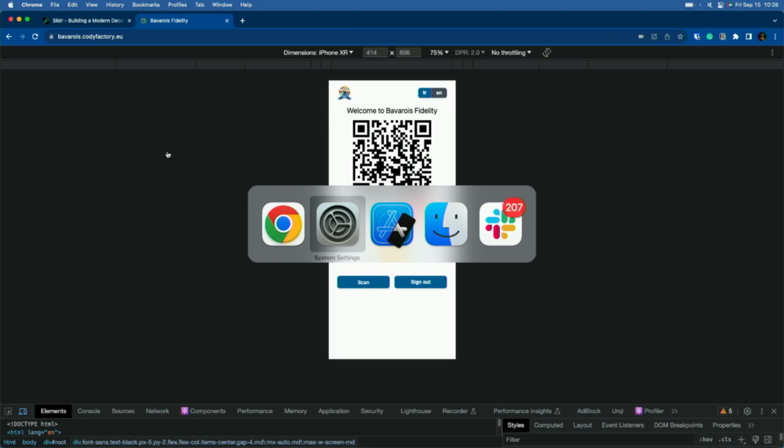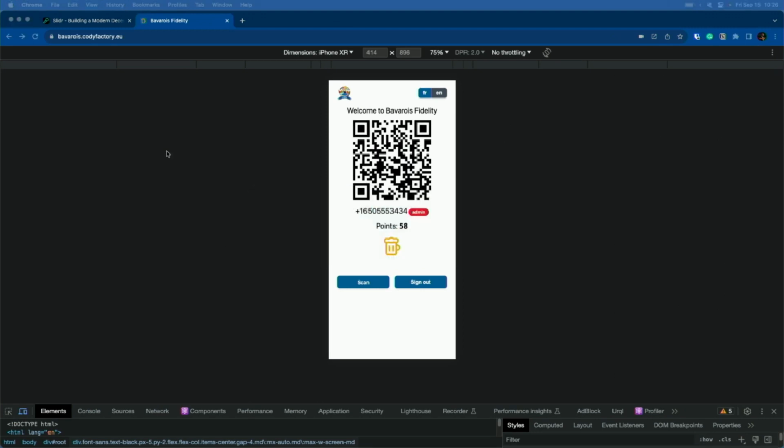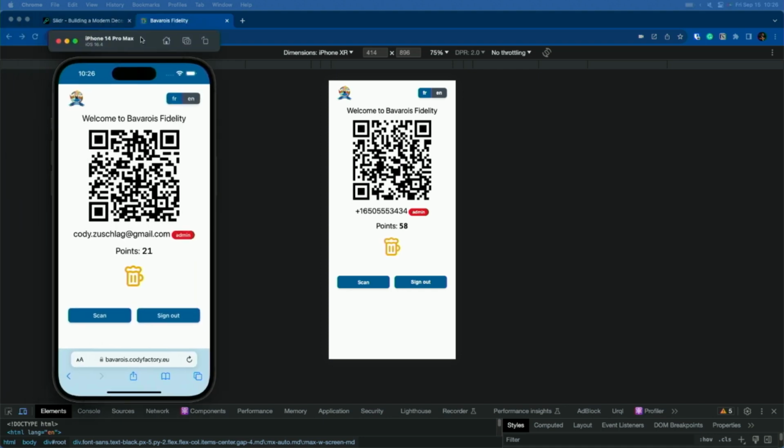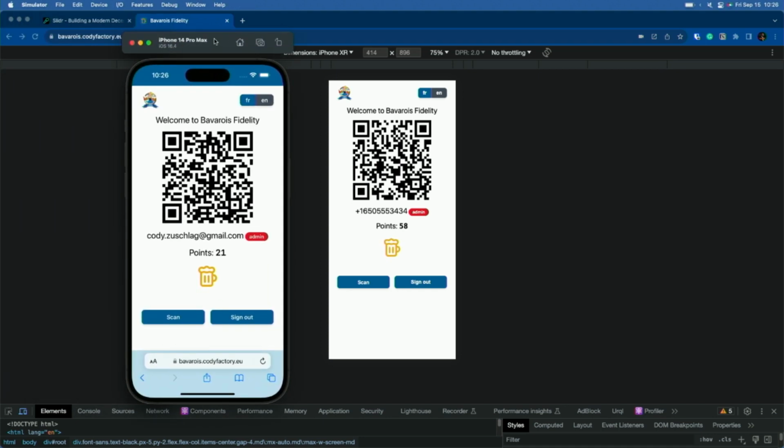I actually have another running in a simulator, which of course I did not put on that window, but that'll be fast. So here's the iOS simulator. I wanted to prove to you that this does actually run on a phone. And this is your home screen. This is where you'd show your QR code. And I'm logged in. I'm actually logged in two different ways here. But on the left, I'm logged in with my email address.